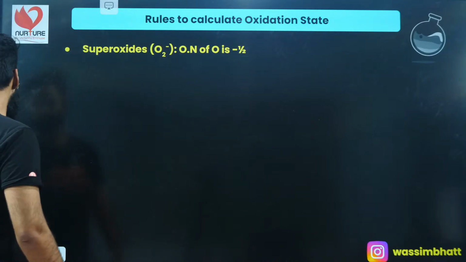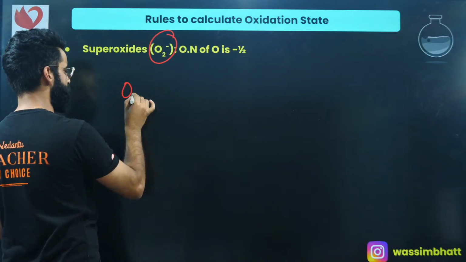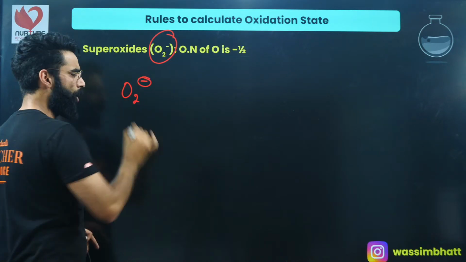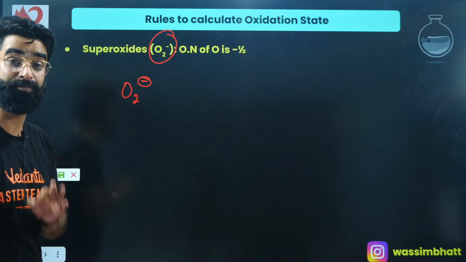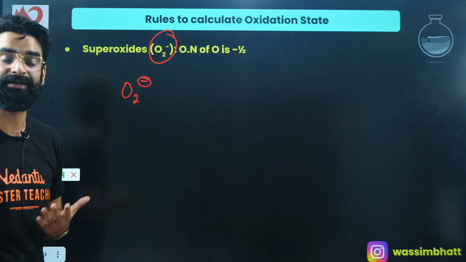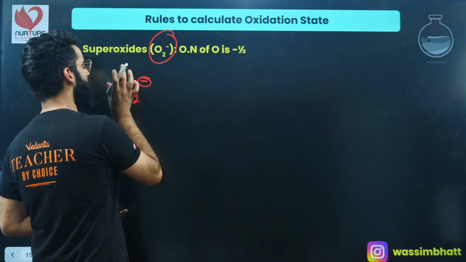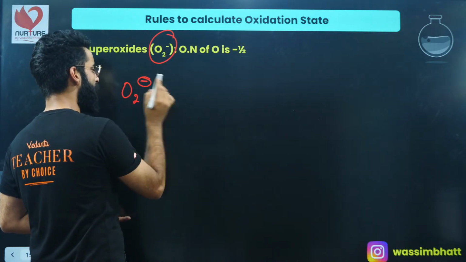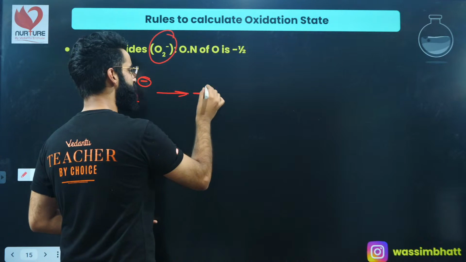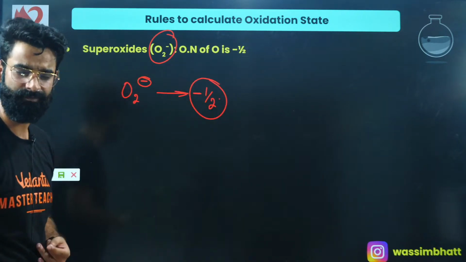Similarly, if I talk about superoxides, whenever you see oxygen present in the form of O2 negative, we call it a superoxide. And in case of superoxides, the charge present on one oxygen is -1/2, or I can say the oxidation state of oxygen is going to be -1/2 in case of superoxides. You can check it out as well.